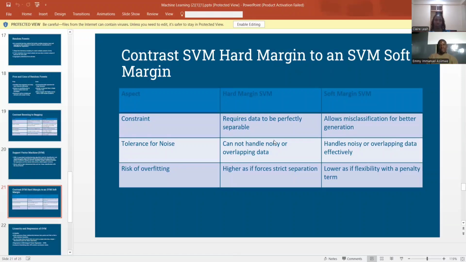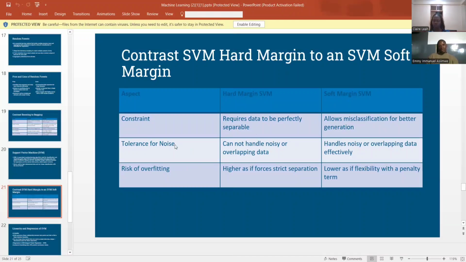So to contrast the support vector machine hard margin and soft margin: the hard margin requires data to be perfectly separable, so you separate the data perfectly, for example in an image classification. In the soft margin, the data is not perfect, for example filtering spam messages, or trying to authenticate a handwritten image. So you cannot easily distinguish the data samples perfectly.